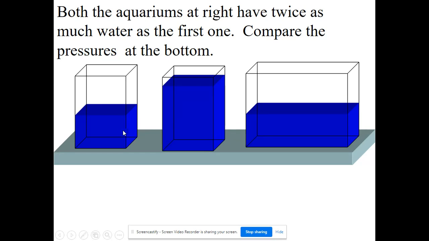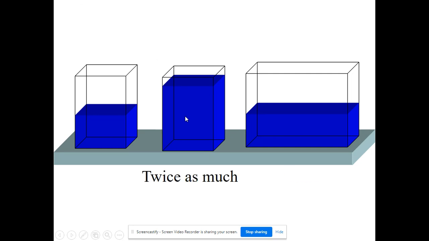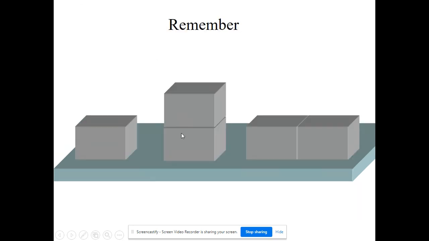We know that these 2 have the same pressure at the bottom, so let's just compare these 2 then. This one is going to have twice the pressure at the bottom because it has twice the weight of the water on top of it. Again, thinking back to our blocks of concrete, the left and the very right one are the same, but this one has twice the pressure because it has twice the weight being supported.